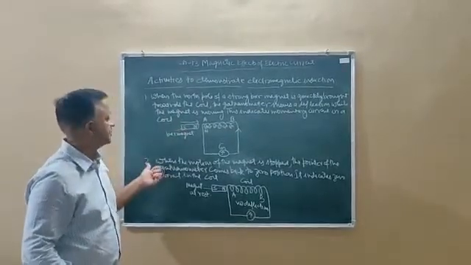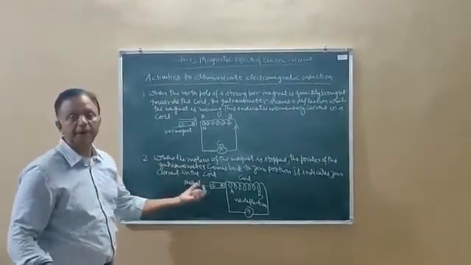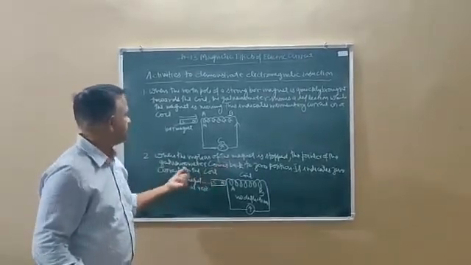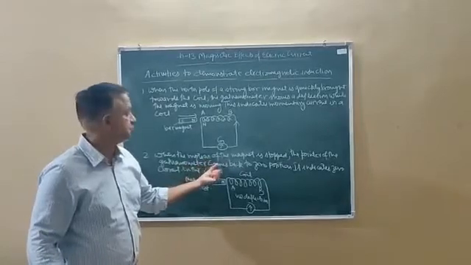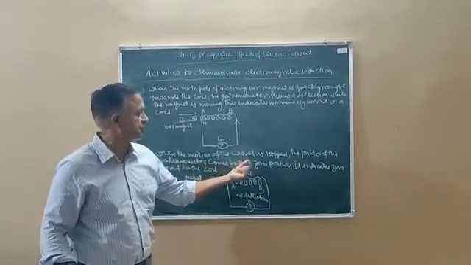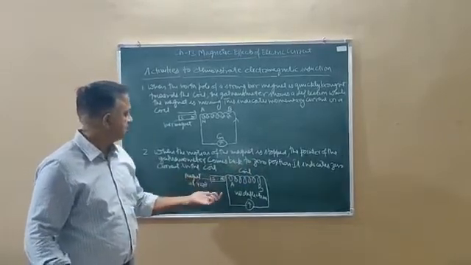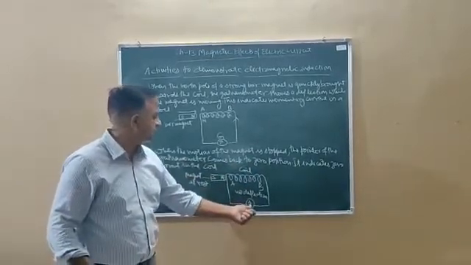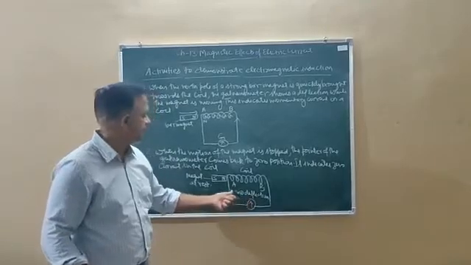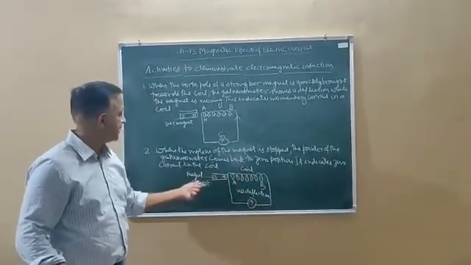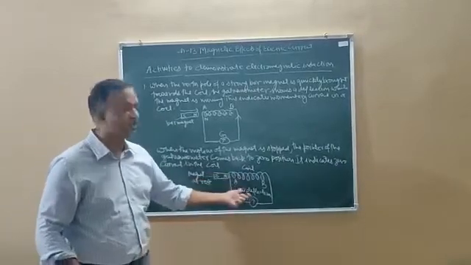Now in the second activity, when the motion of the bar magnet is stopped, the pointer of the galvanometer comes back to zero position. It indicates zero current in the coil. So this is your diagram. It shows no deflection, and this is your coil, and this is your bar magnet. Now this bar magnet is at rest, so no deflection is there.